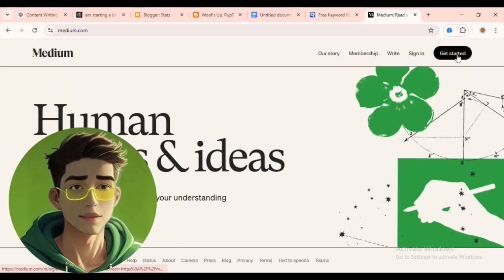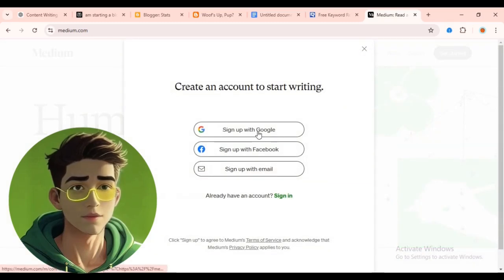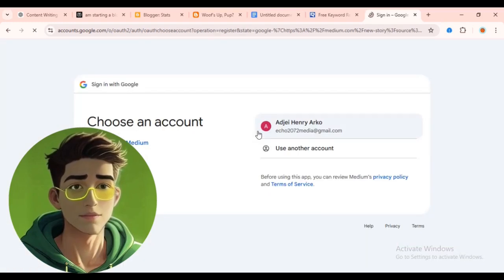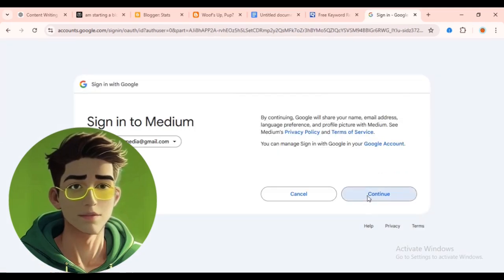So I click on get started, or you can click on right here. Once you click on it, you can go to sign up with Google. Then you choose your Google account, then click on continue.